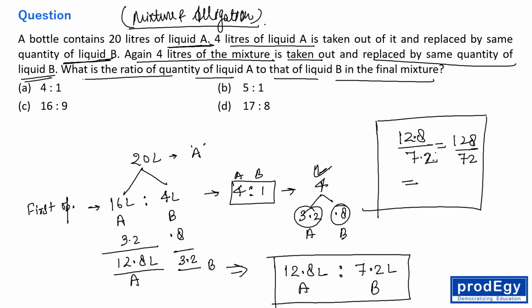So both the numbers are divisible by 8, so 16 by 9, right? So the correct answer is 16:9. C option is the right one, right everyone? C option is the right choice. Clear? This is actually a very simple question, right?